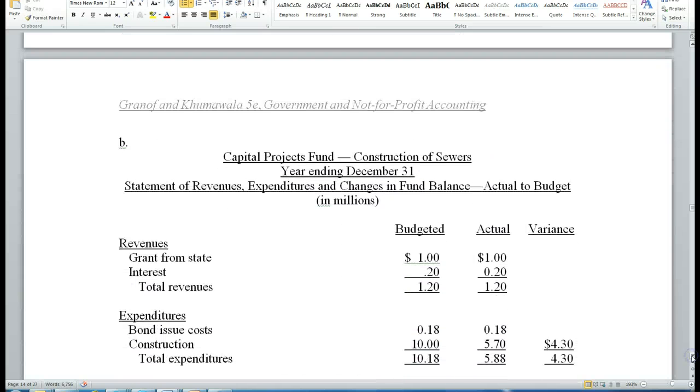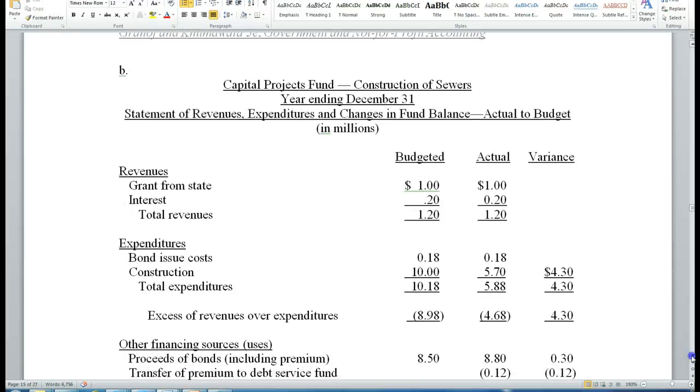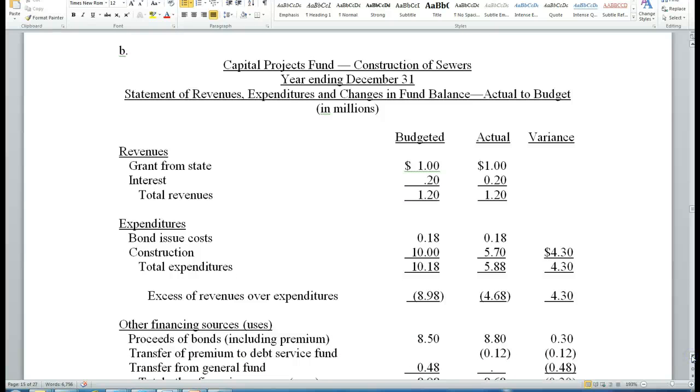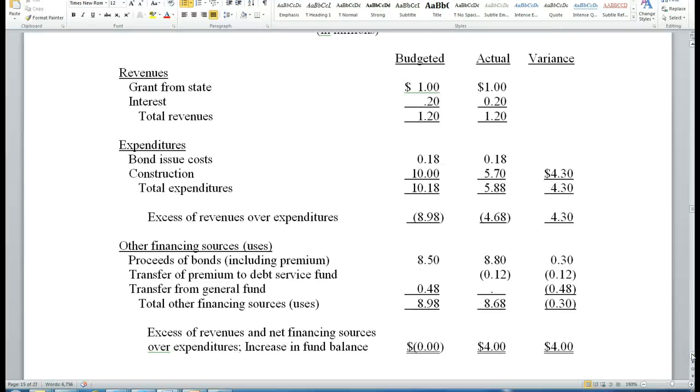Now, to create the statement of revenues, expenditures, and changes in fund balance, we budgeted for the grant from the state of $1 million. It actually came in at $1 million. We budgeted our interest, and actually that interest did come in at $0.2 million, with total revenues of $1.2 million. Our bond issue costs were budgeted at $0.18 million and were actually $0.18 million.